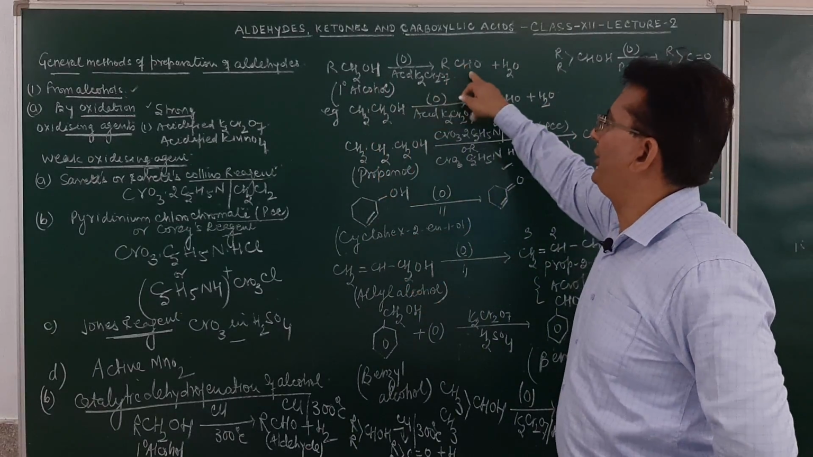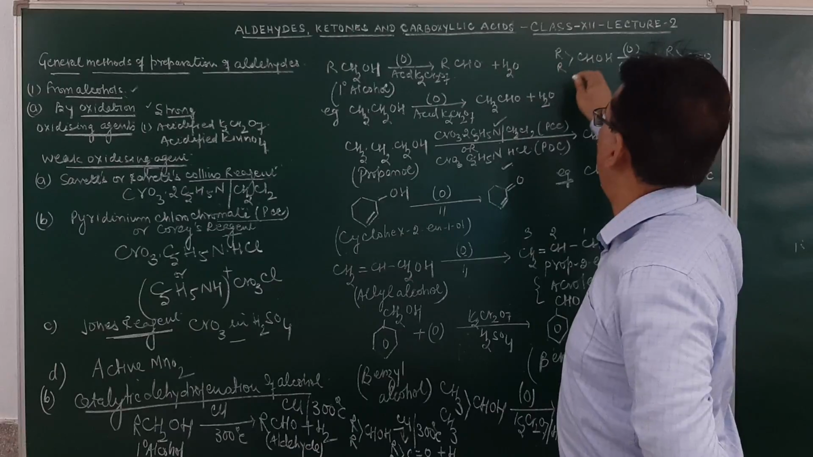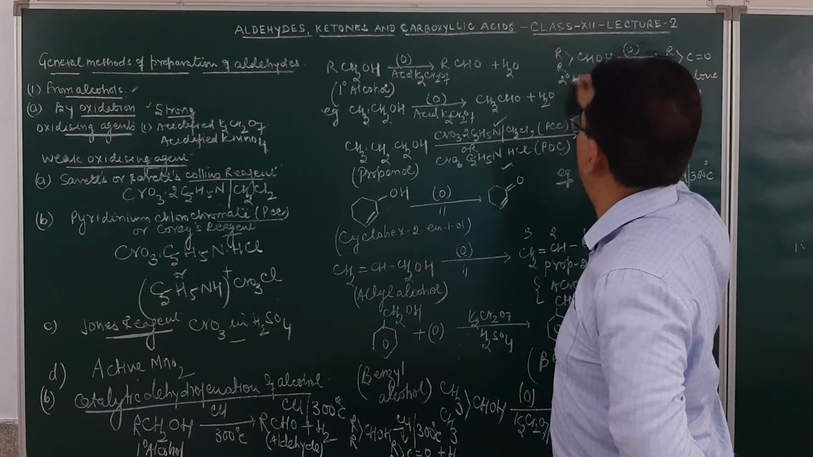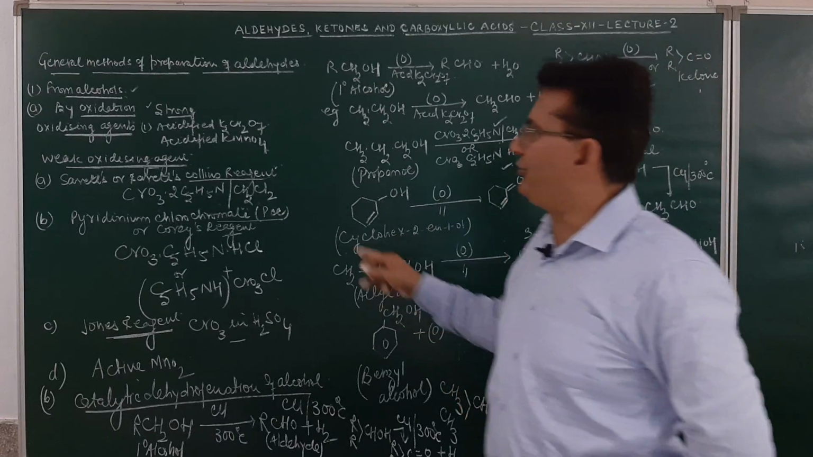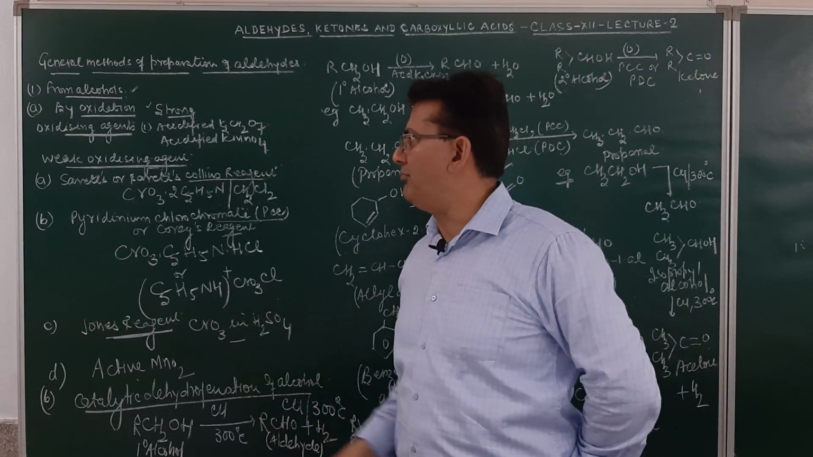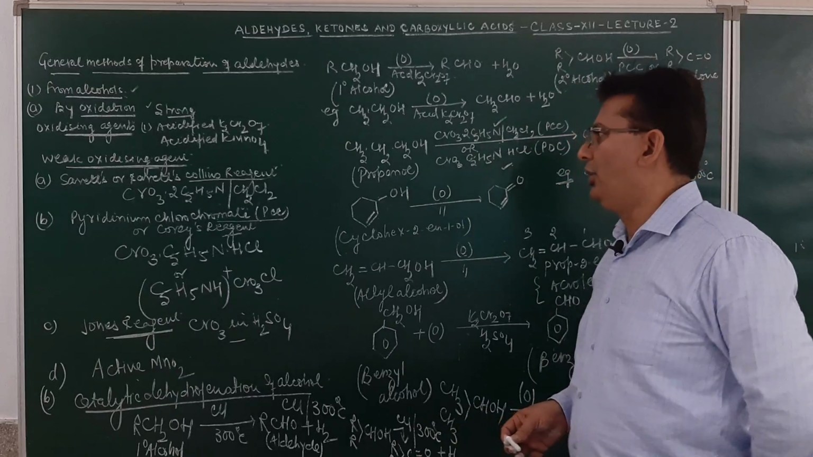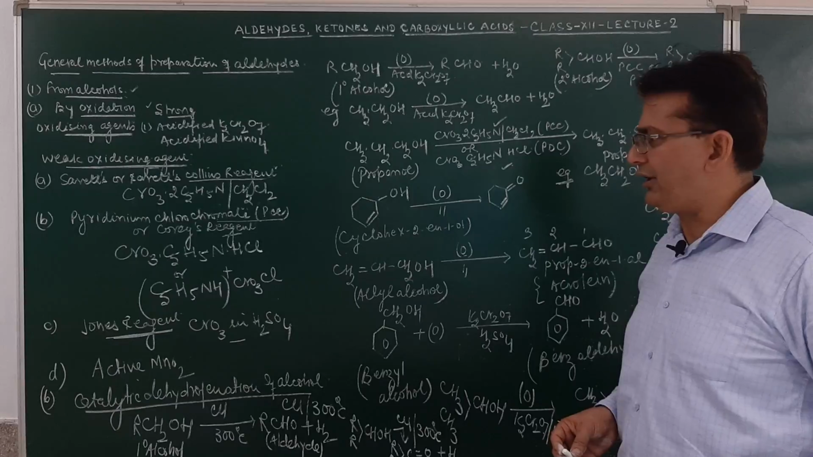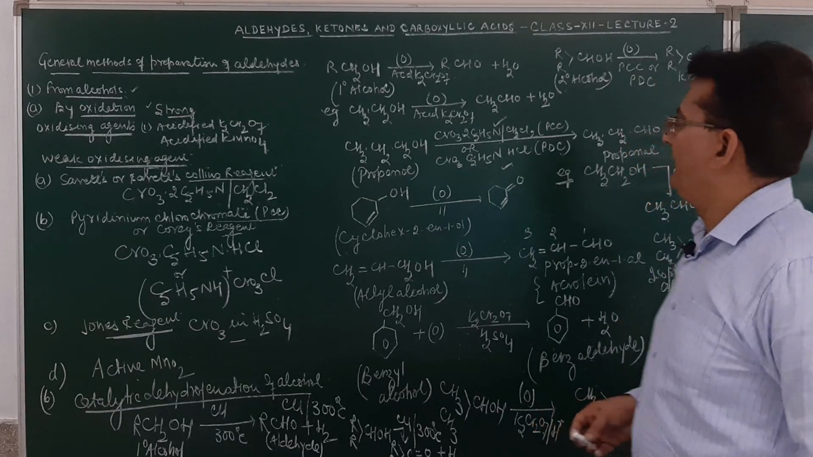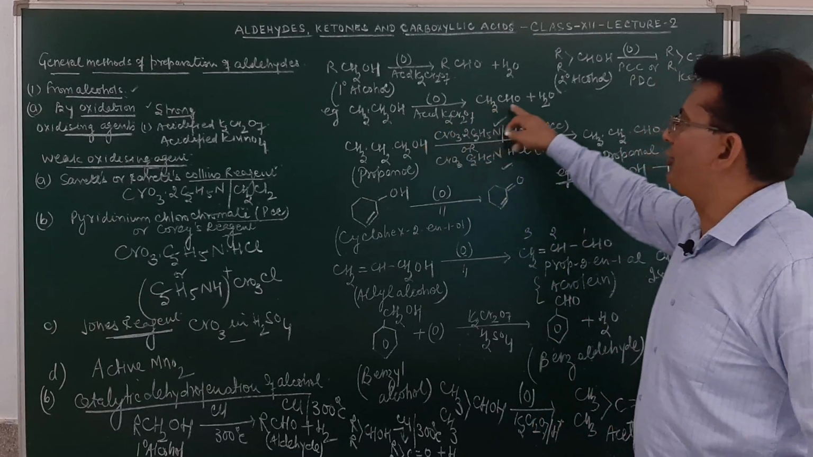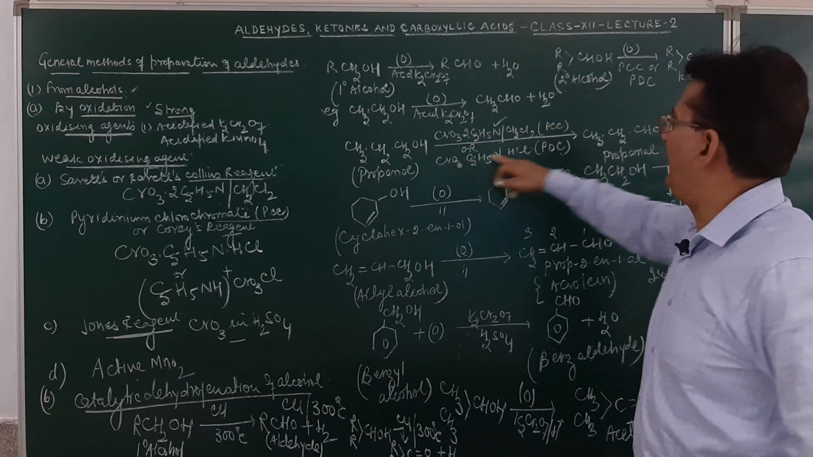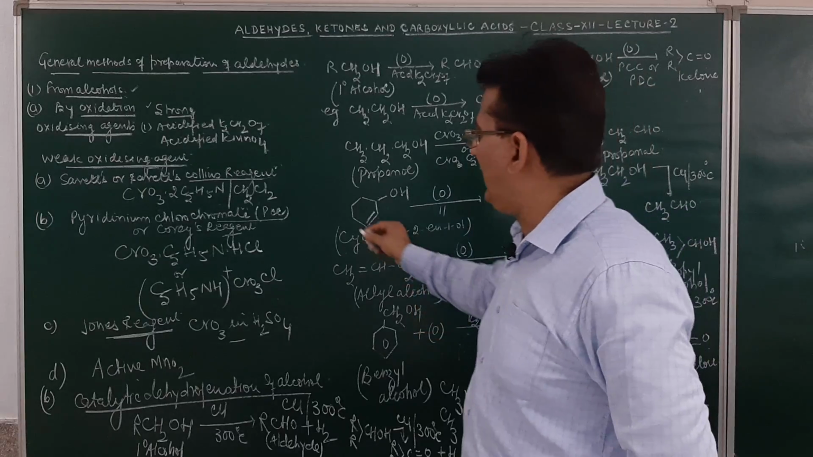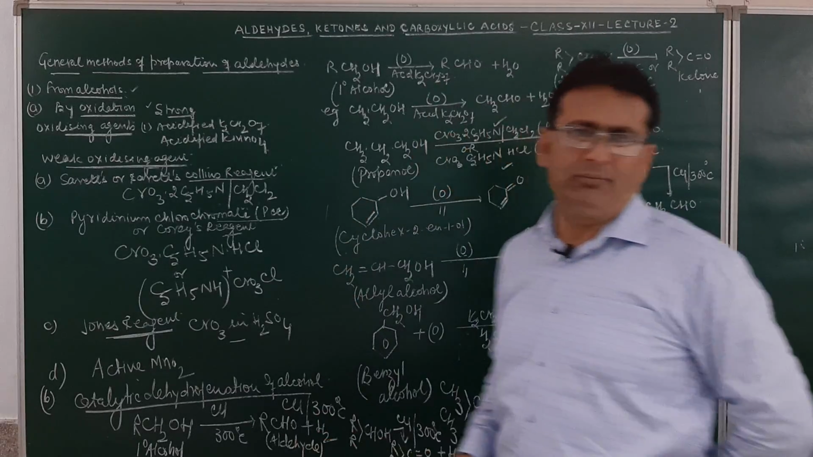1 degree alcohol on oxidation forms aldehydes. 2 degree alcohols on oxidation will form ketones. The various oxidizing agents can be strong or mild, like Sarett's reagent, pyridinium chlorochromate, Collins reagent, Corey's reagent, Jones reagent or active MnO2. Such as ethyl alcohol on oxidation forms acetaldehyde.